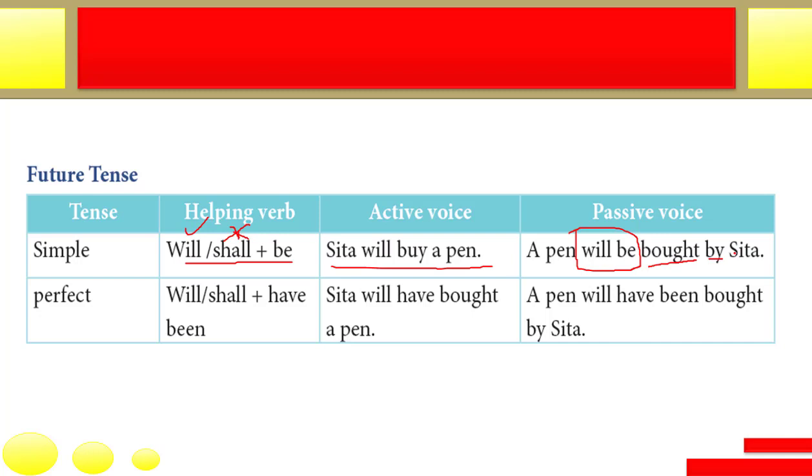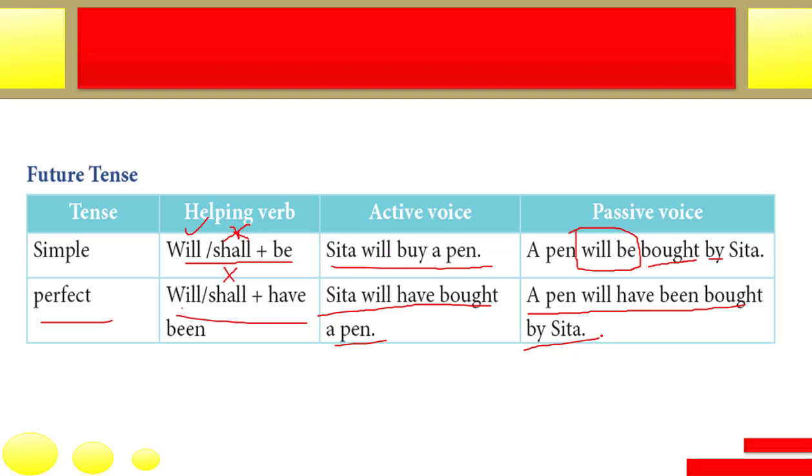Very simple. And future continuous is not there. Again, the case is same. A sentence in the future continuous tense cannot be changed from the active to passive. So it is not there, and there comes perfect. So Sita will have bought a pen. So in future perfect, how are you going to put the helping verb? We'll say will have been. Okay, with all the subjects you can use. A pen will have been bought by Sita. Okay. So this you have to remember.